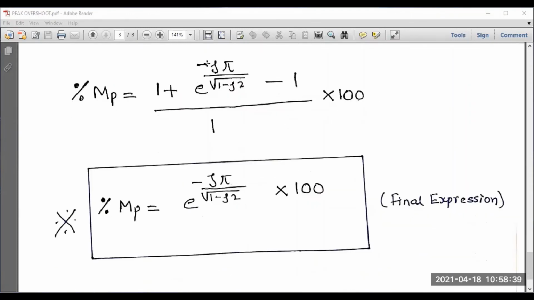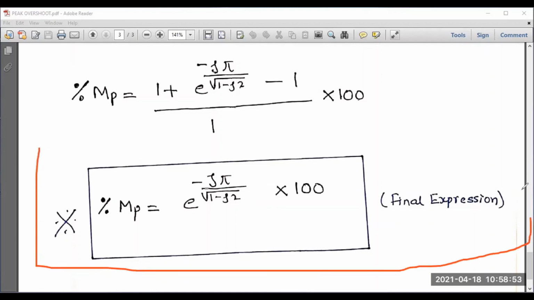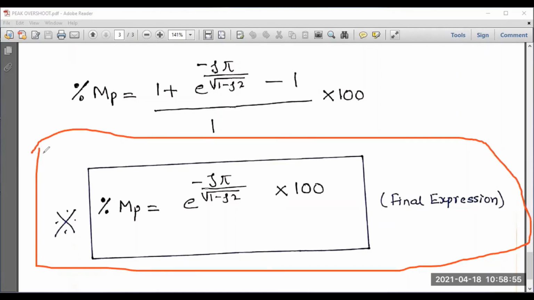Let us rewrite the final expression. Therefore, peak overshoot or percentage overshoot or maximum overshoot, which can be expressed in terms of percentage, as percentage of MP is equal to e to the power minus eta pi by square root of 1 minus eta square into 100. This is one of the very important expressions, especially whenever you are designing a system or whenever you are understanding the stability. So this is the final expression for peak overshoot, or we can call it maximum overshoot, where zeta is the damping ratio.